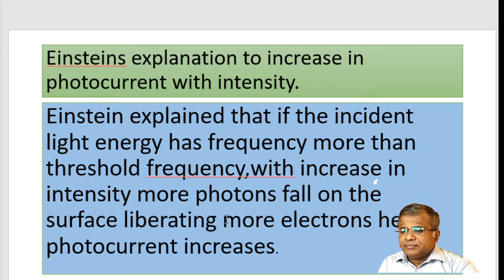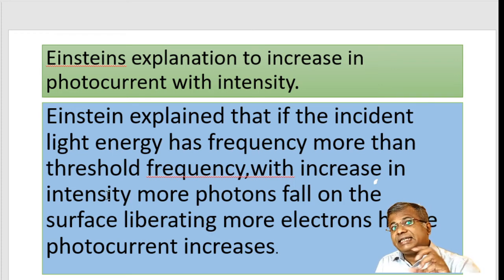And second important thing, whenever the intensity increases, it means that more and more photons are falling. When I increase the intensity, the frequency remains the same. For example, instead of using one green color light bulb, I am using 10 green color light bulbs. When I use 10 green color light bulbs instead of one, what I have done is increased the intensity. So when I increase the intensity, it basically means that I am making more and more electrons fall on the surface.